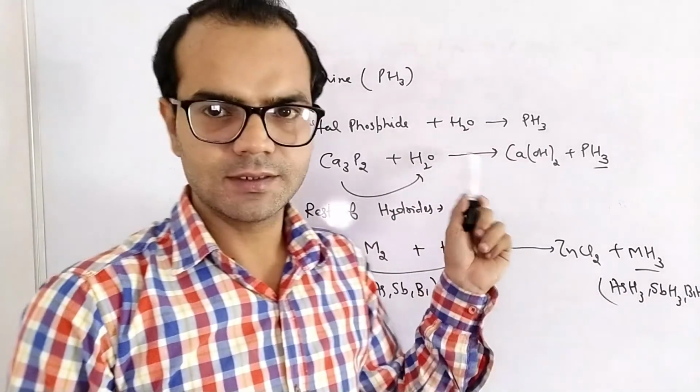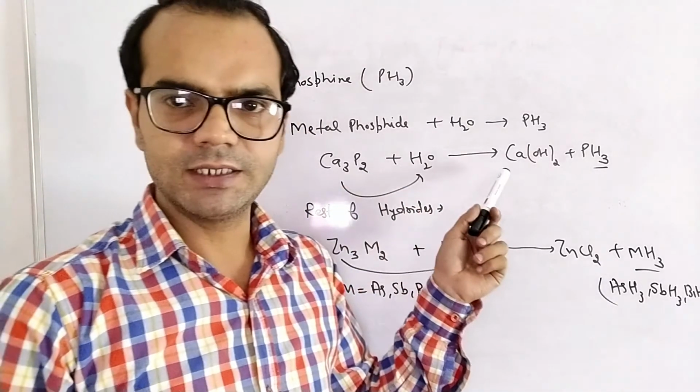One question may be asked in CBSE. In the next lecture, we will start halides and oxides of group number 15 elements.